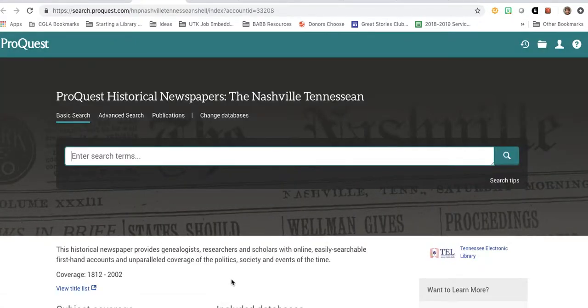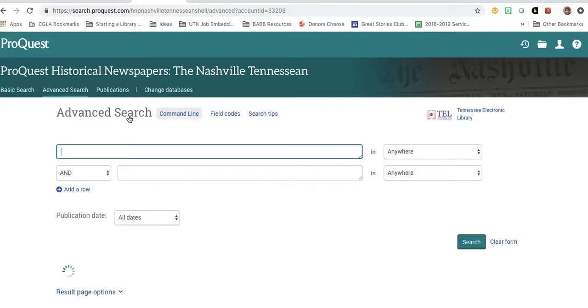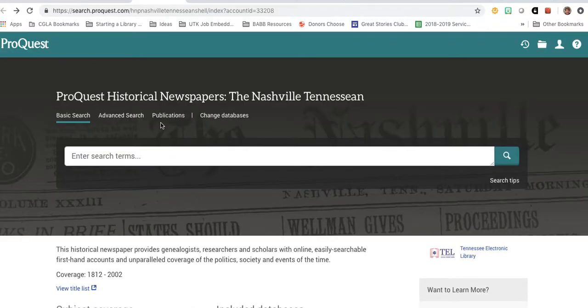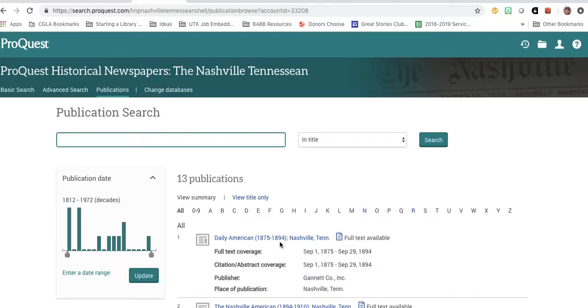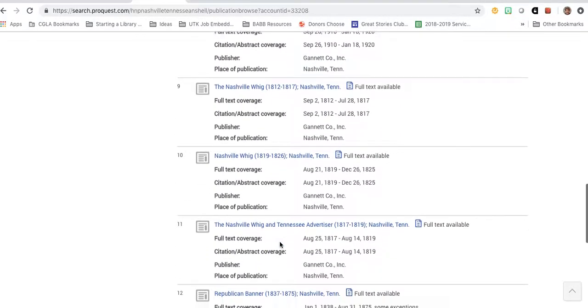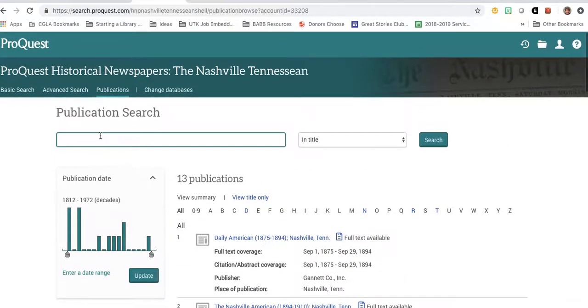So most students will be most comfortable with the basic search box. It's good to know that the advanced search does exist, so you can practice searching for keywords as document titles or within the full text of a document. It might be a little bit too advanced. And these are all the publications that you're searching at once. These 13, mostly Tennessee publications.